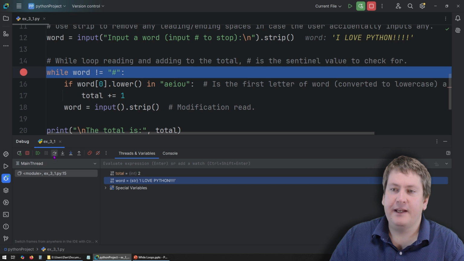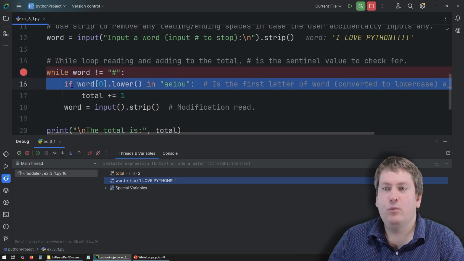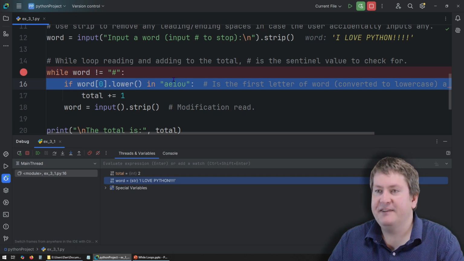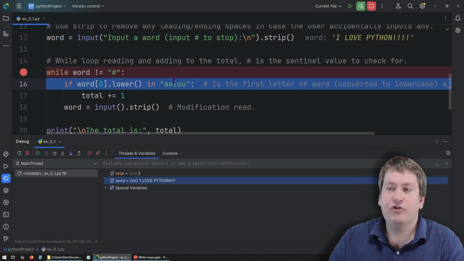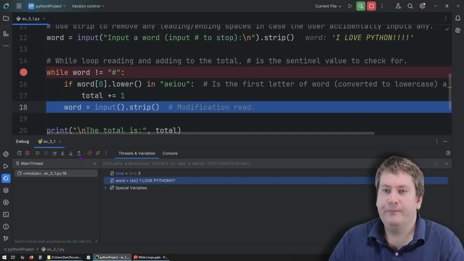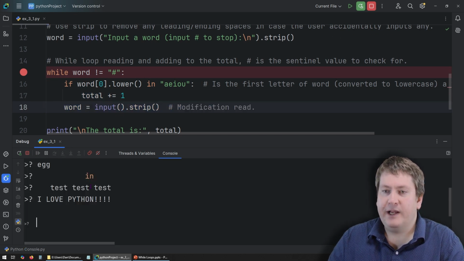Restart the loop. That's not equal to a hash sign. Now word at index 0, that's going to be an uppercase I. It's going to convert it to lowercase and then check if it's in this string. In this case, it should be. It should match the lowercase i. So we will enter the if statement, and we're going to increment total again. So now our total is 3. And now we're waiting for input again.